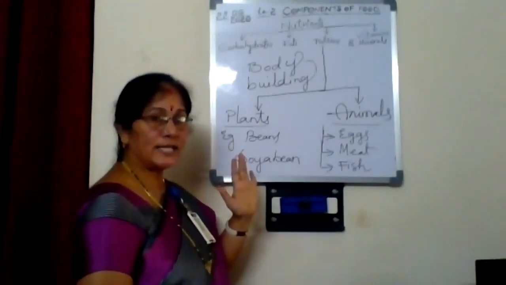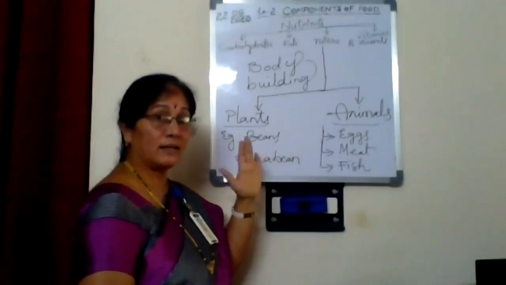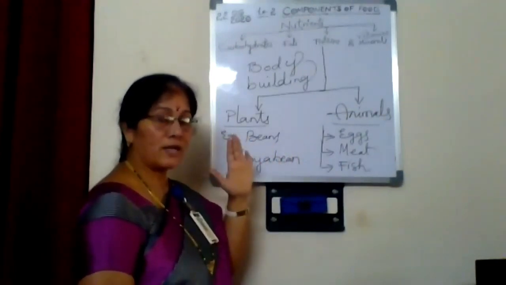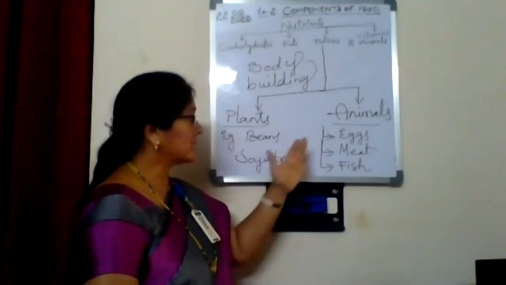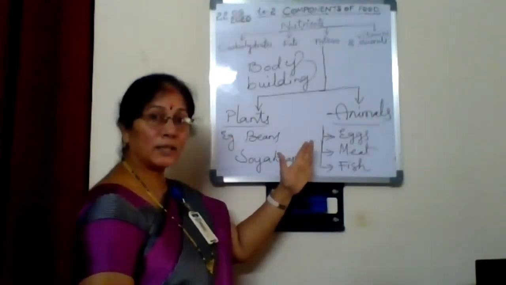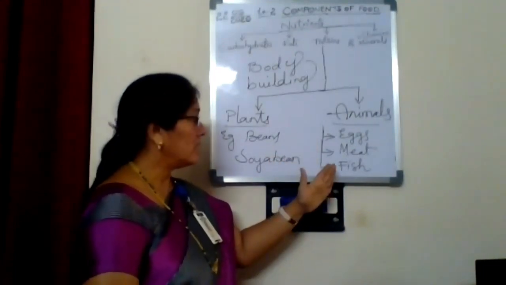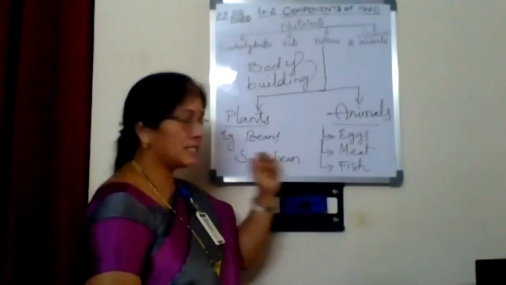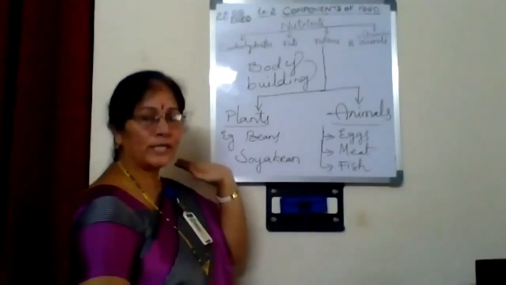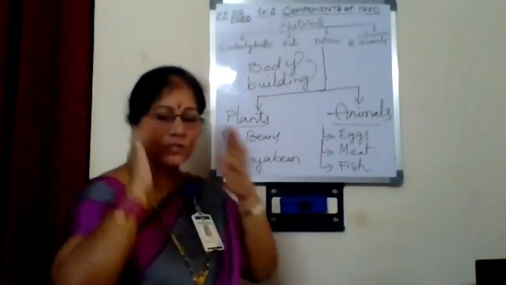We saw the sources yesterday. Eggs we get from hens, ducks, and turkeys. Meat from goat, hen, and fish. So this is about proteins. Proteins are the body building foods. Carbohydrates are the energy giving foods.